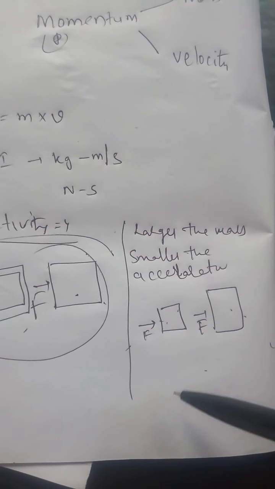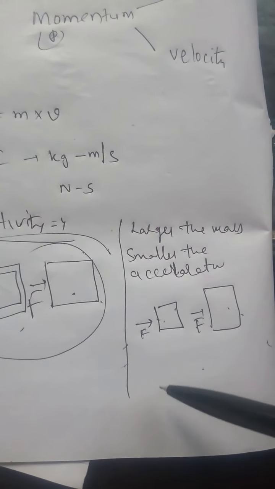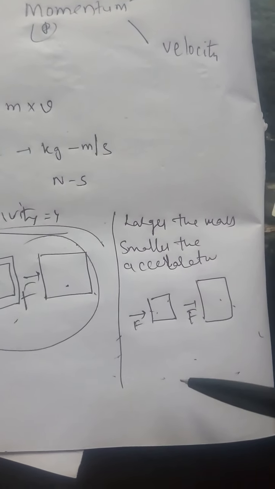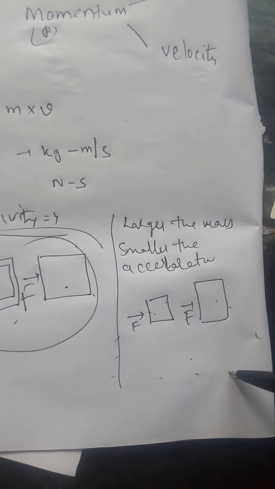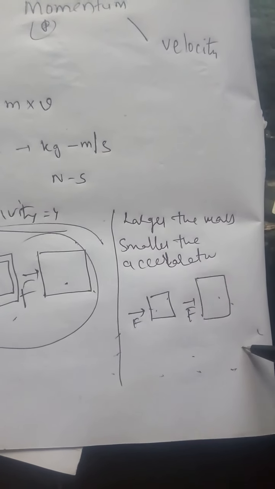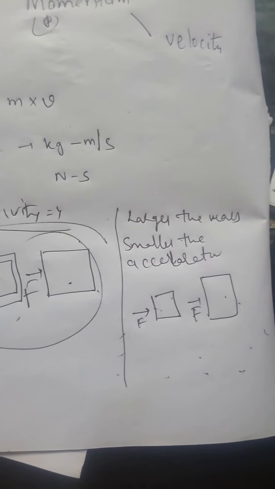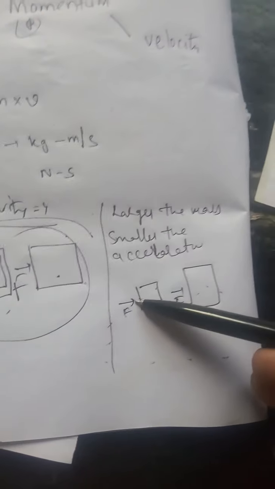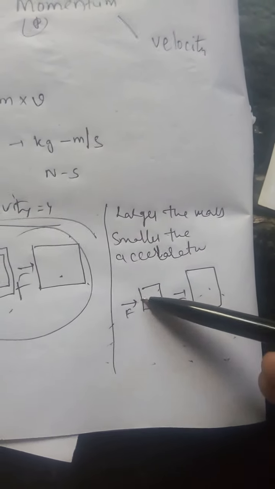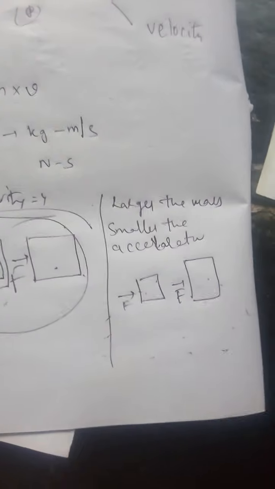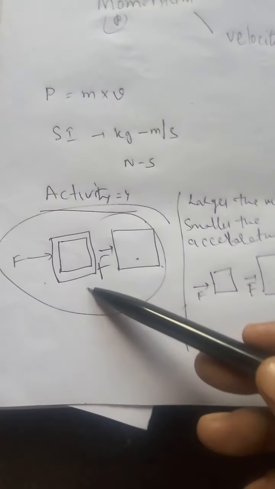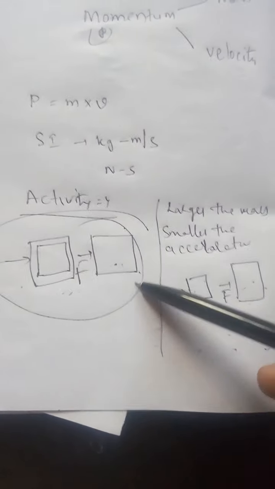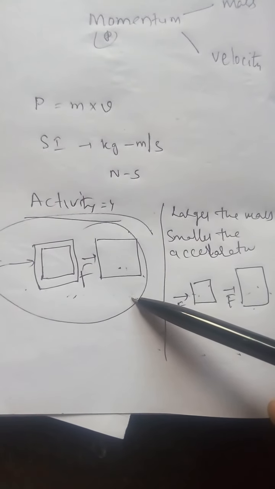Now take a block of ice with greater mass and apply almost the same force on it. In both cases the object accelerates, but we can observe that in the second case it does not speed up as quickly as before. Why? This mass is more, this mass is less. Conclusion: if the mass is larger, then the acceleration is smaller. Here, both masses are the same, but the force is more, so the acceleration is greater.